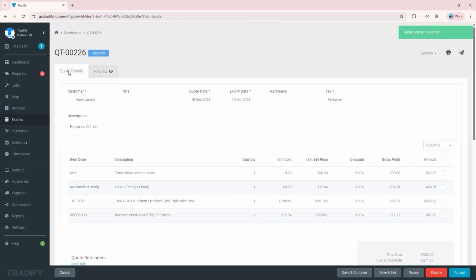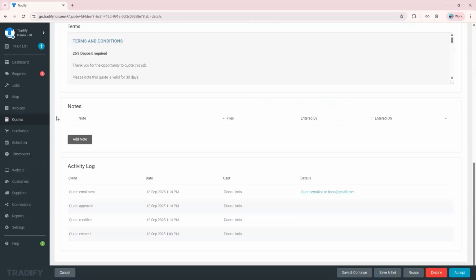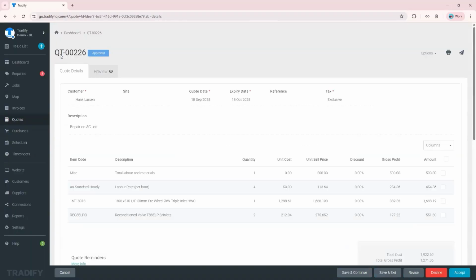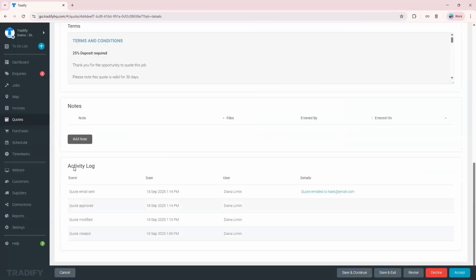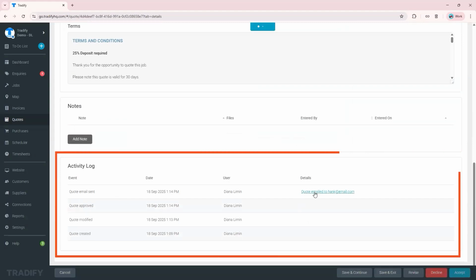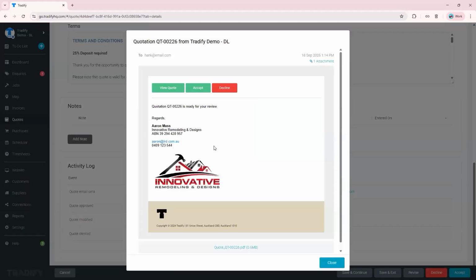So we can see the history, or the activity history, logged on this quote. So you just go inside that specific quote, go down further to see the activity log. So that quote has been sent to the customer. This is how it will look on the email that they will receive. They have the option to view the quote, accept it, decline it, and you will be notified on your Tradify account and via the email address that you have also associated with your Tradify account.